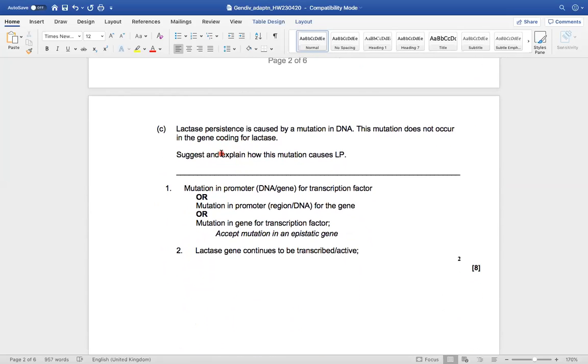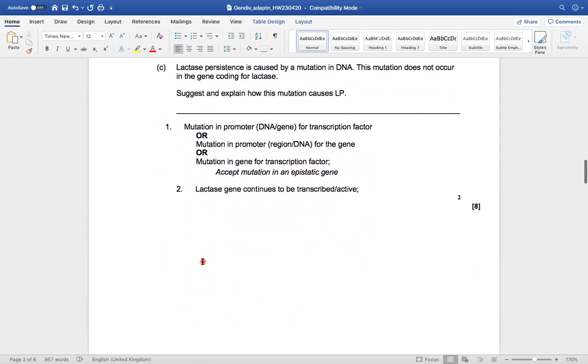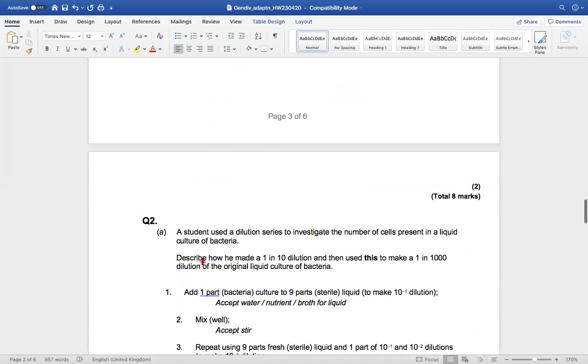Lactase persistence is caused by mutation in DNA. So I said to you, this one is tapping into year 13 work. The idea is that the mutation is actually in the promoter region for the transcription factor, and so that the lactase gene continues to be transcribed. But don't worry if you didn't get that one, because that is very much tapping into year 13 work.